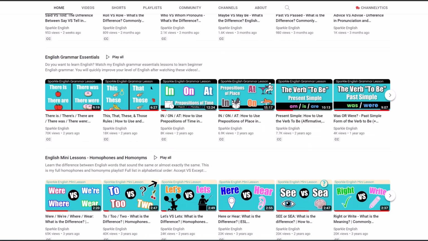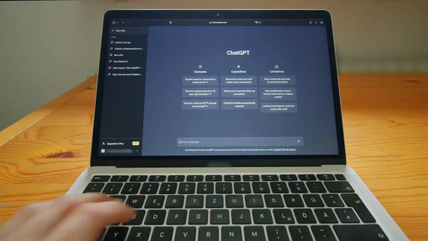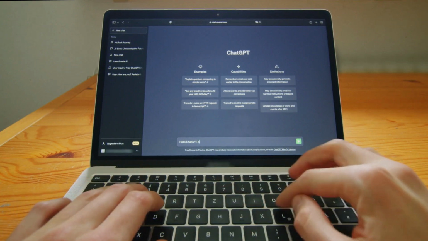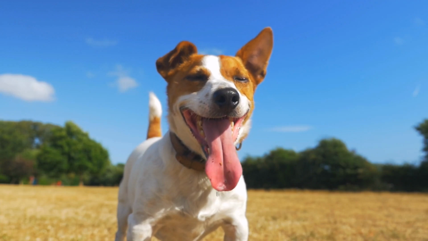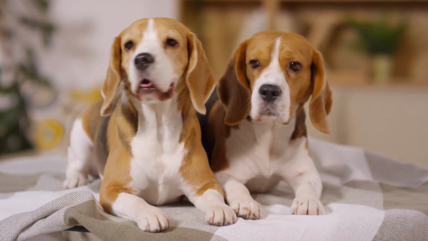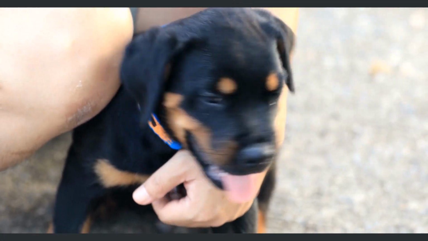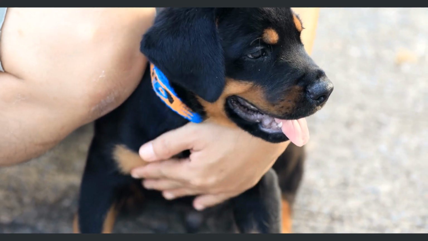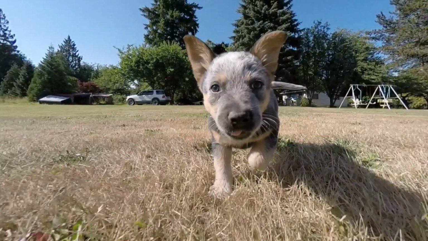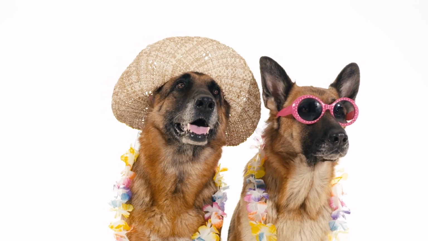Today we're going to talk about how you can use the copy and paste method using ChatGPT and the free version of Canva to create shorts in minutes. We'll create shorts and videos related to pets, and in particular dogs. People love dogs and cats, and when they see cute little animals, they'll often just stop to watch the entire video. So creating a bunch of different shorts talking about dogs, showing videos of dogs, and including dog facts can get you a lot of views on YouTube and help build your channel.